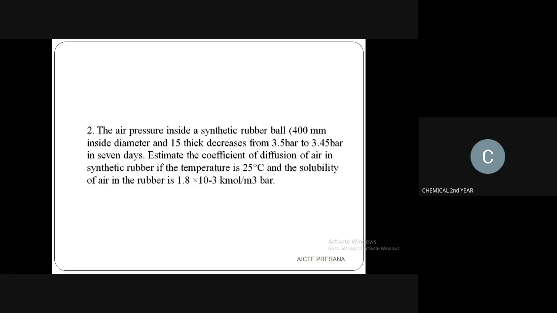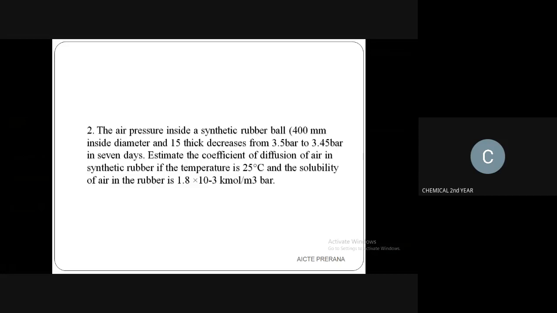Its pressure decreases from 3.5 bar to 3.45 bar in 7 days, in a week.